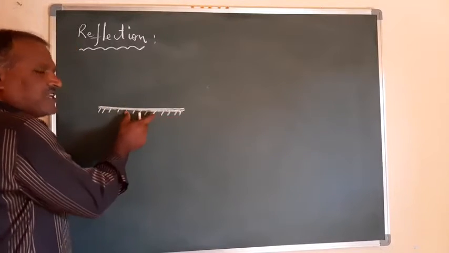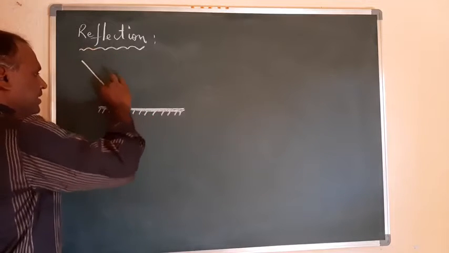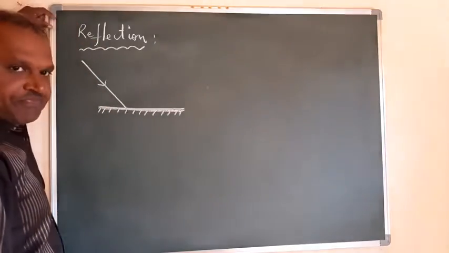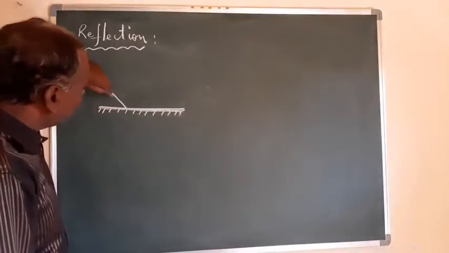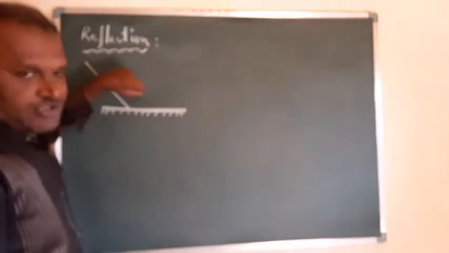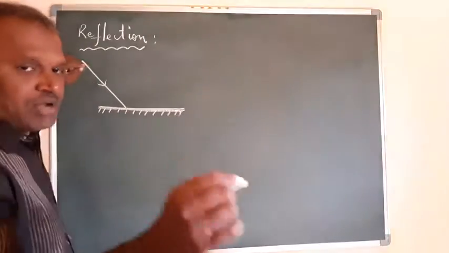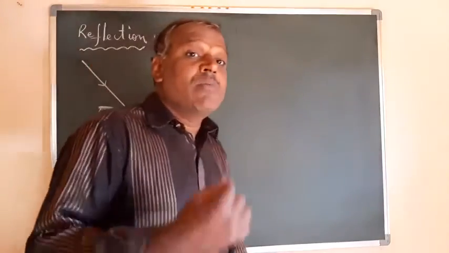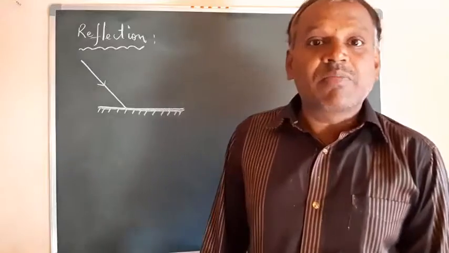On this plane surface, a light ray is coming and made incident. This is a light ray coming from somewhere; somewhere we have the source of light. From that light source, the light is coming here like this, and this light is coming only along the straight line. Why not in other directions? It is propagating in all directions, but I am taking this direction. The light energy is propagating along the straight line, so that property of light is called rectilinear propagation.